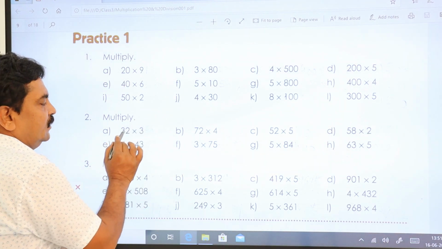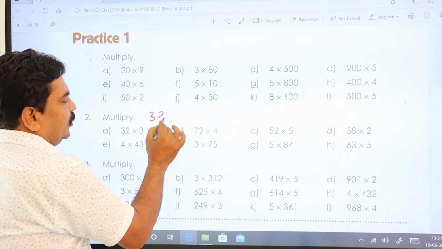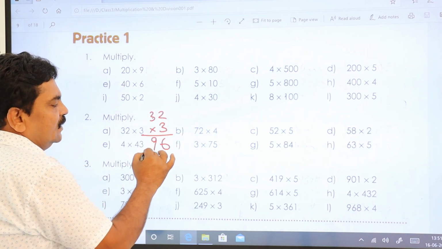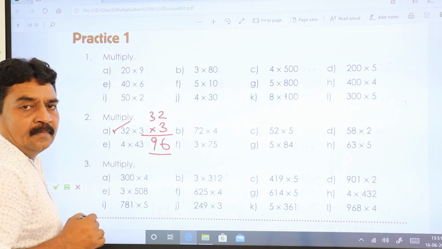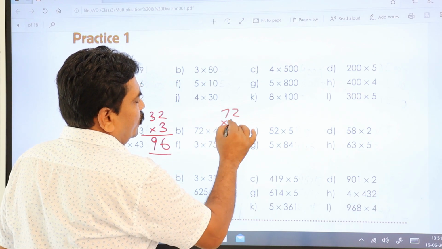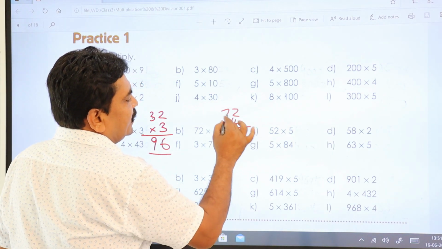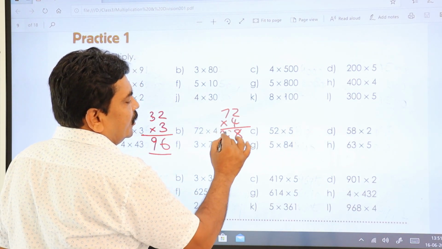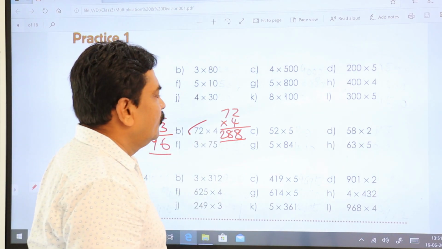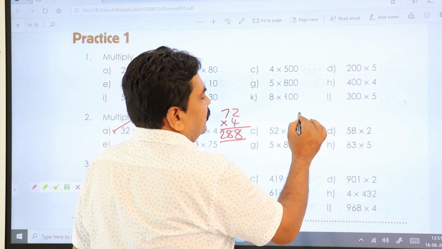Again, we'll start here. 32 into 3. 3 twos are 6, 3 threes are 9 for this. Come back to this one. 72 into 4. 4 twos are 8. 4 sevens are 28. Answer is 288.